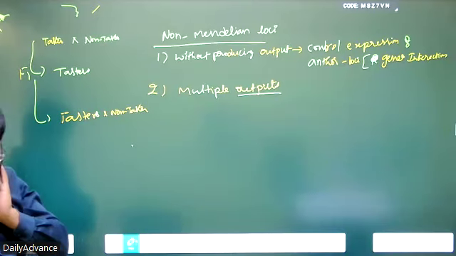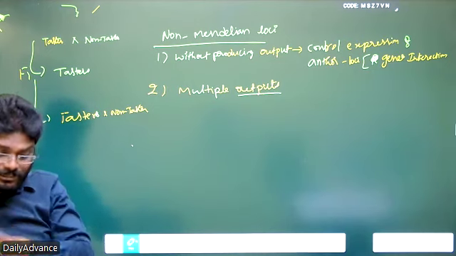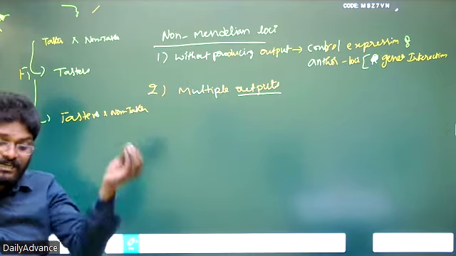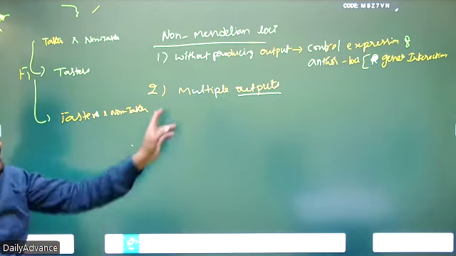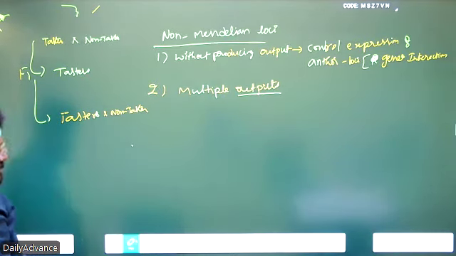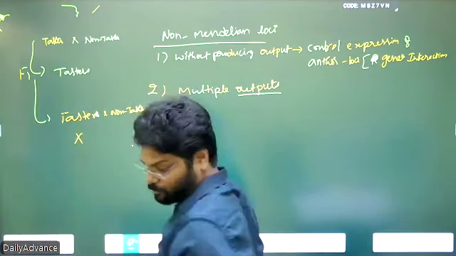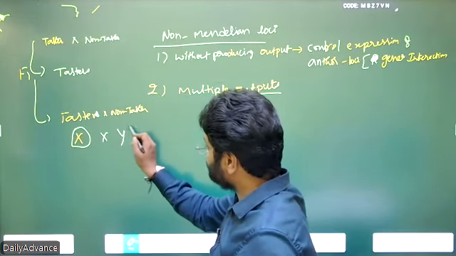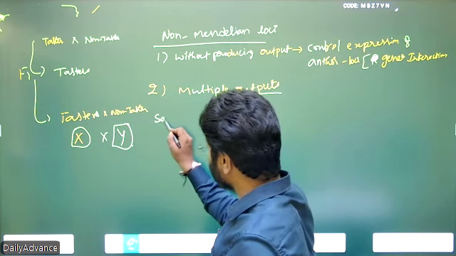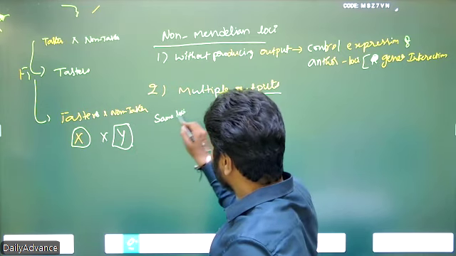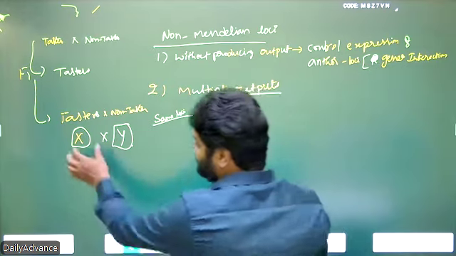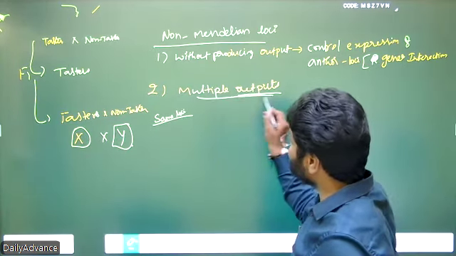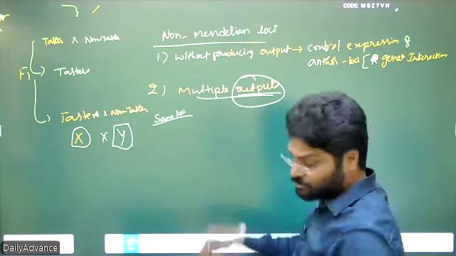Taster is present in the parent. That means in every generation, whatever character appears is coming from the parents, because it is present in the parents. If a locus has multiple outputs, say one parent produced X output and another parent produced Y output for the same locus. Why? Because the gene has the capability of producing multiple outputs.